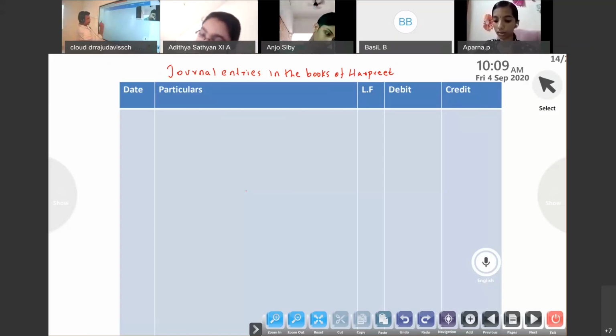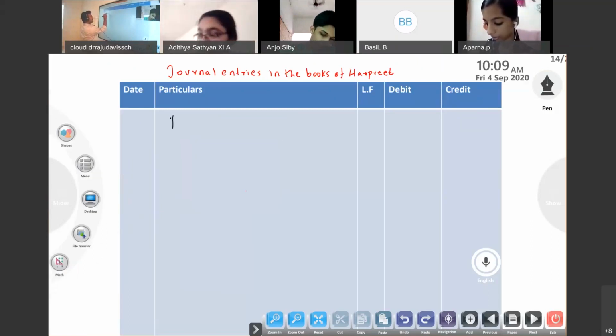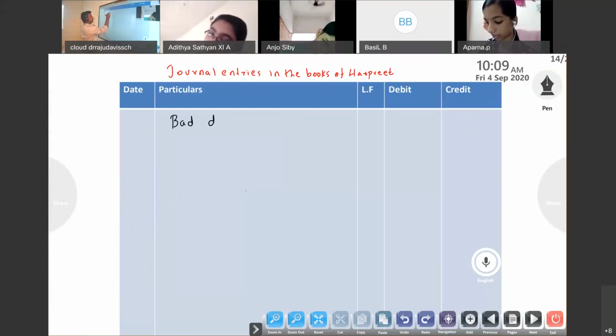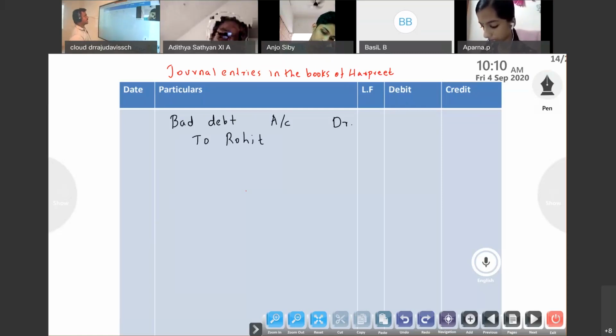So entry will be bad debt account debit to that person, to Rohit. If you get the cash from Rohit means cash account debtor to Rohit.